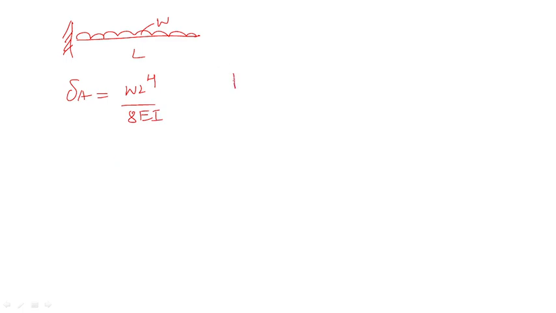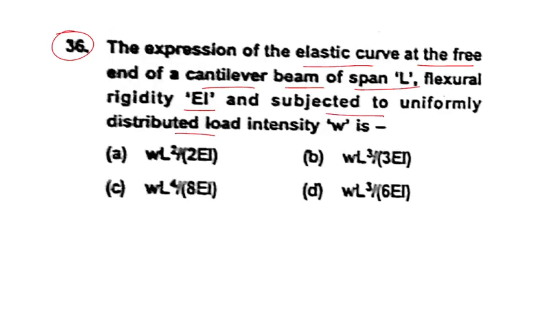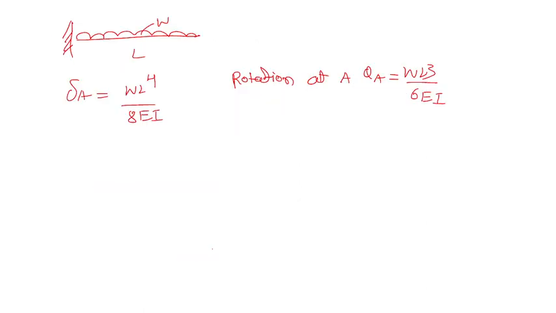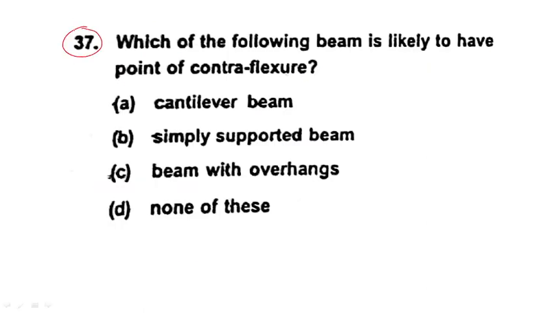And the rotation at A point, theta A, is equal to WL cube by 6 EI. You have to remember these formulas. So the answer for this question is C, WL raised to 4 divided by 8 EI. Okay. Next question, question number 37.